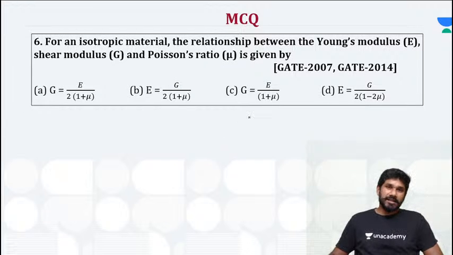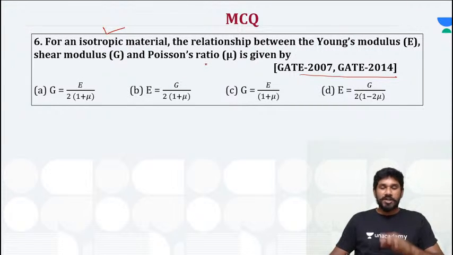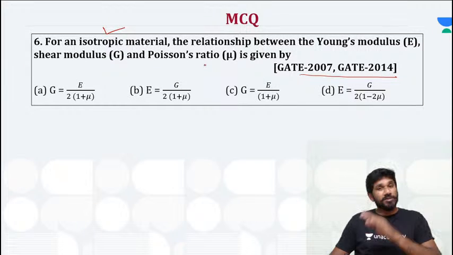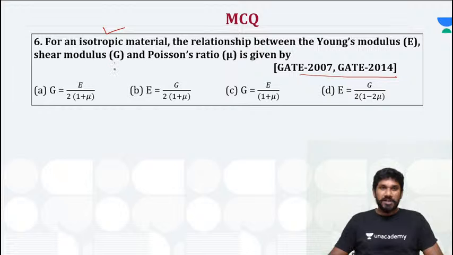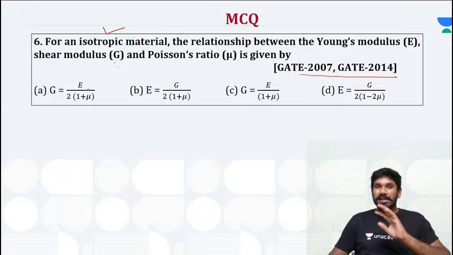Next, another interesting one which was asked in the 2014 question paper. For an isotropic material, it's clearly mentioned, the relationship between Young's modulus, shear modulus and Poisson's ratio. This is very similar to the previous question, where instead of shear modulus, bulk modulus was given. Now shear modulus is given, and the equation is slightly rearranged.